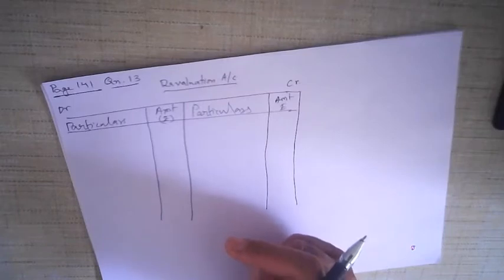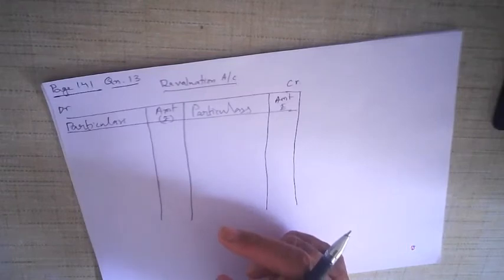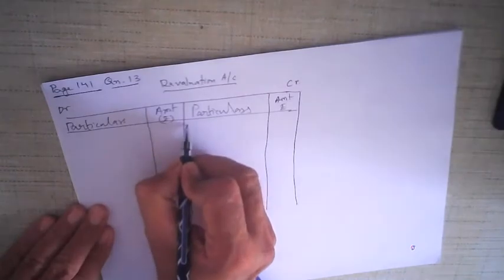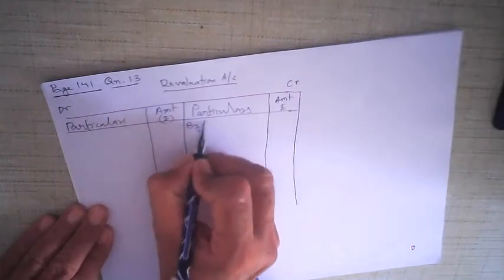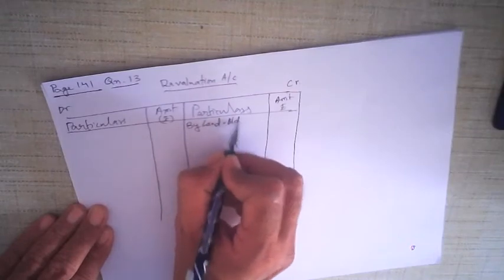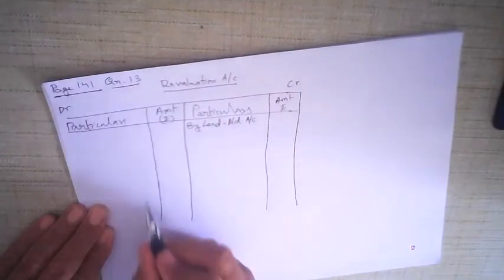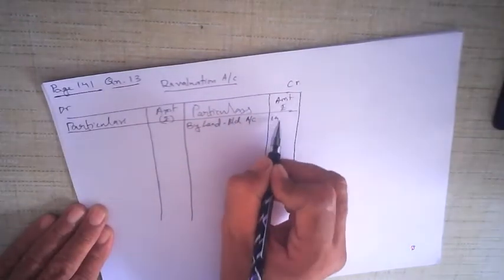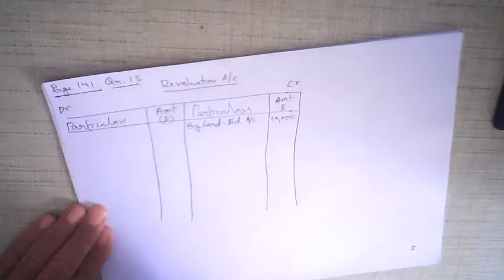The balance sheet says land and building is valued at 1,40,000. So 10% of 1,40,000 is 14,000. It is increased by 14,000. So by land and building account, it has gone up. Asset value has gone up by how much? 14,000. So it has gone up by 14,000.